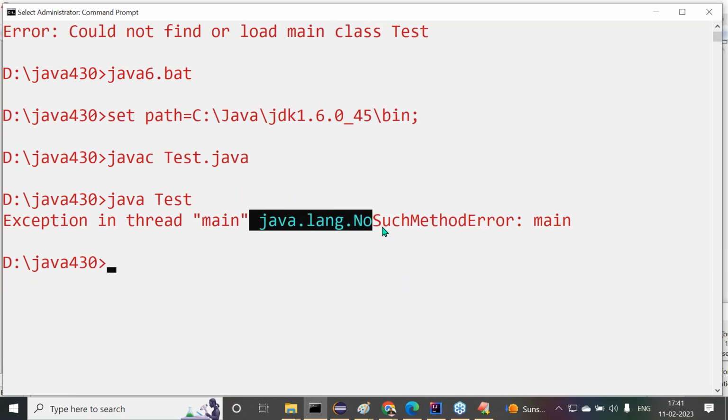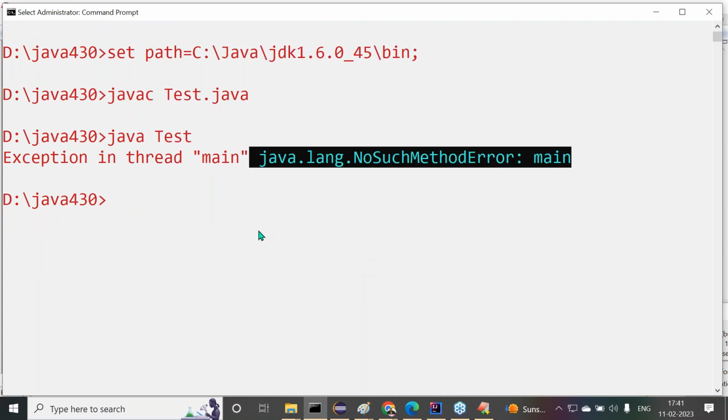Observe carefully. java.lang.NoSuchMethodError: main. This exception we are getting when the main method is not identified. Got it or not? Alright, sir.